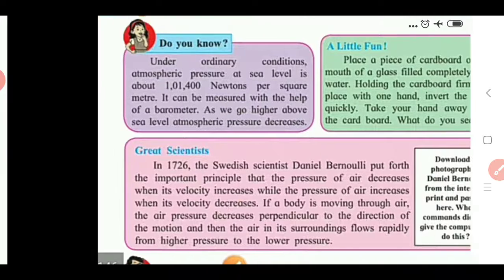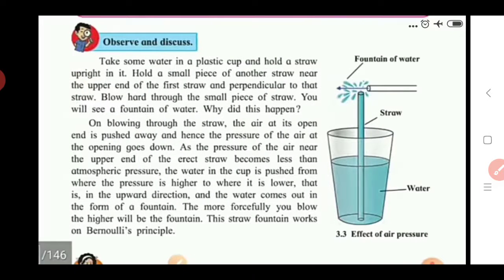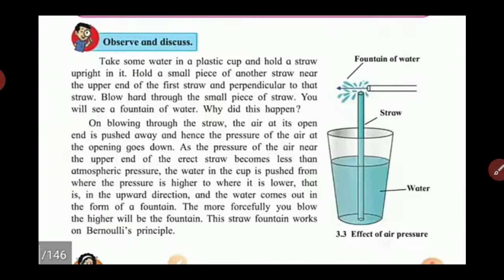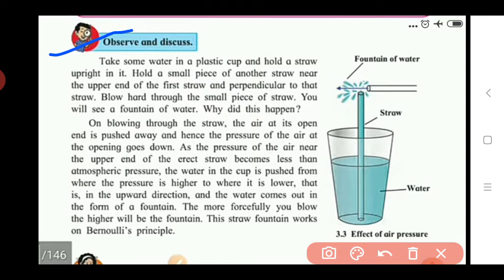So here we see the next point, that is, they give us an activity in your textbook on page number 17. By using this activity we see the effect of air pressure on any object. So how does the effect of air pressure take place on any object? For this they give us this small activity. See this, observe and discuss.